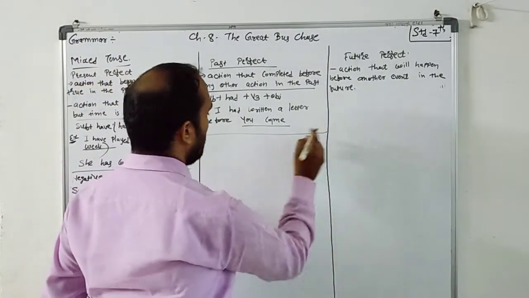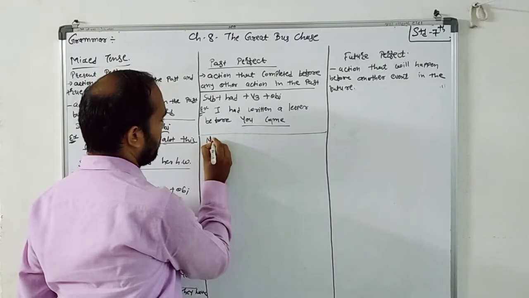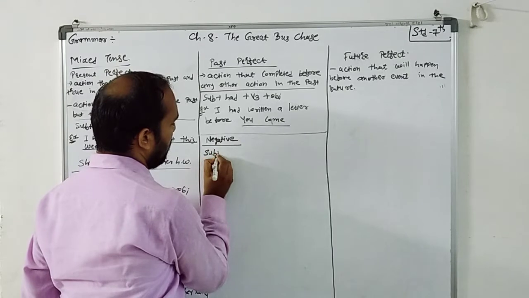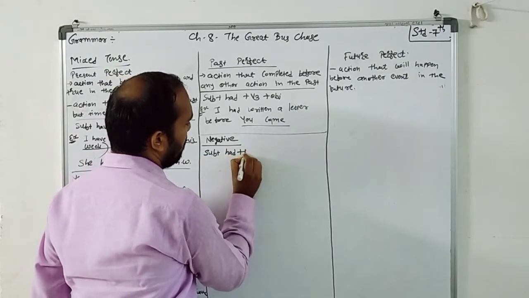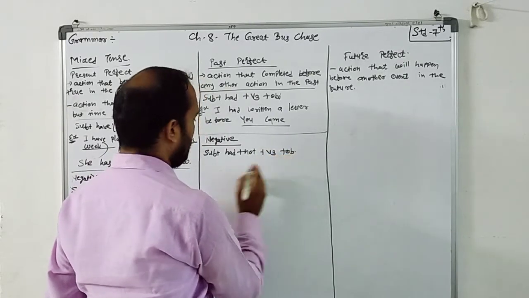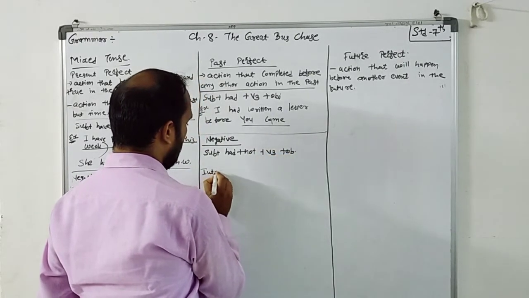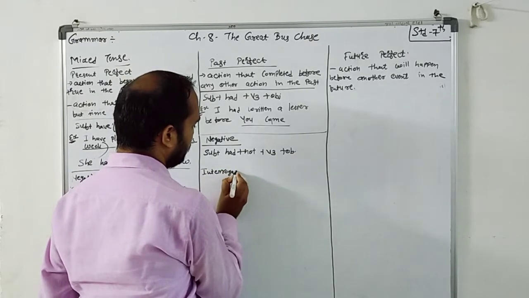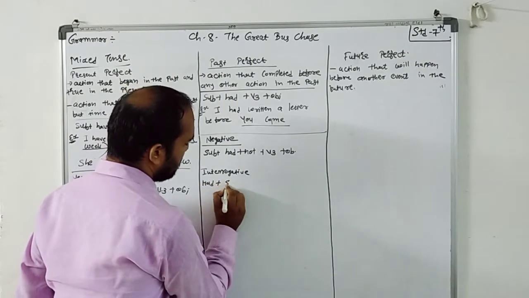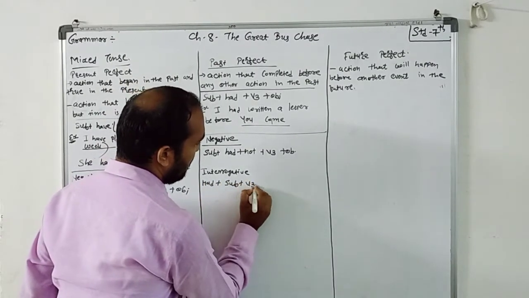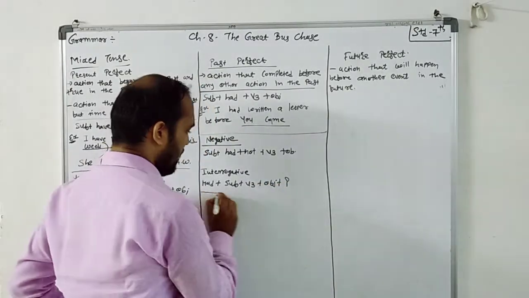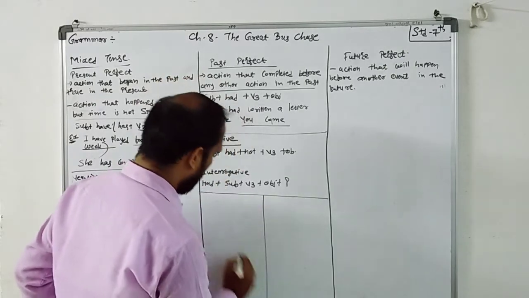Then comes negative formation: subject plus had plus not plus V3 plus object. And interrogative: had plus subject plus V3 plus object plus question mark.